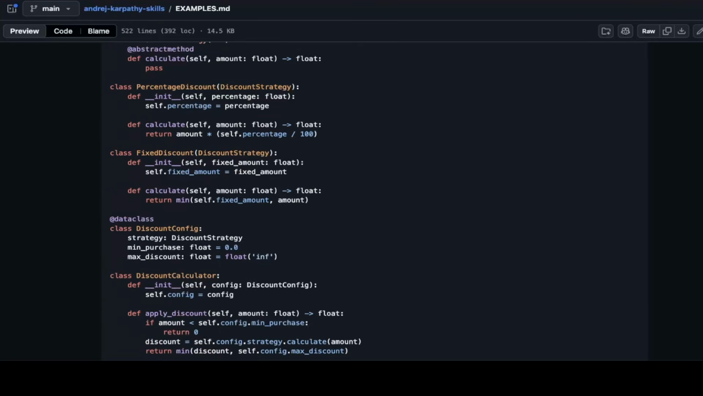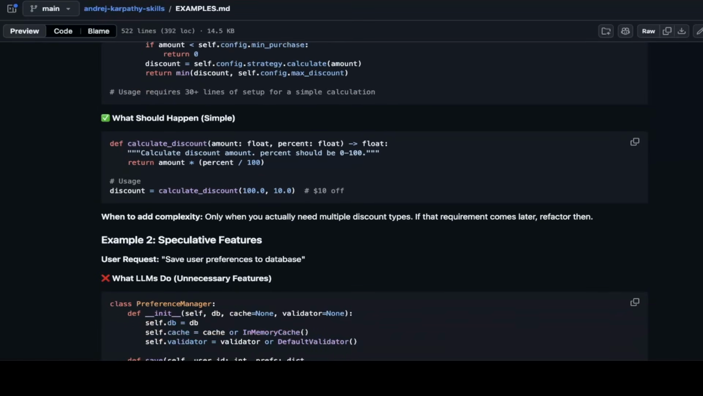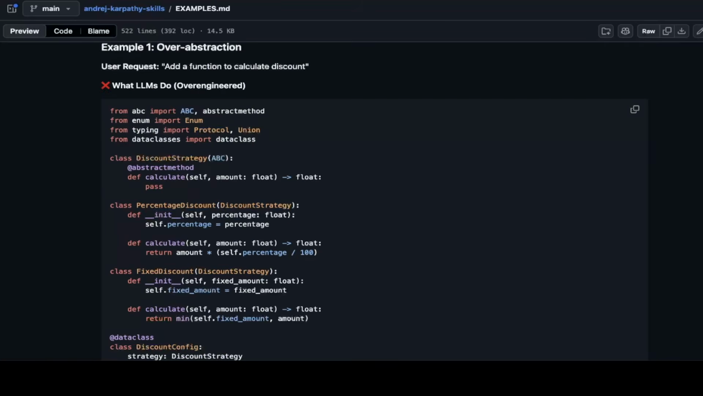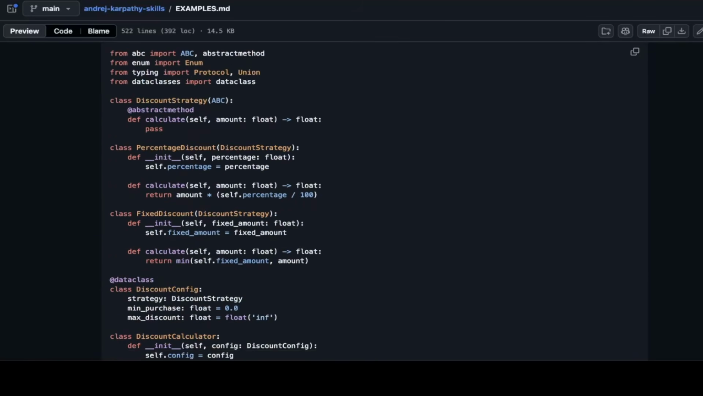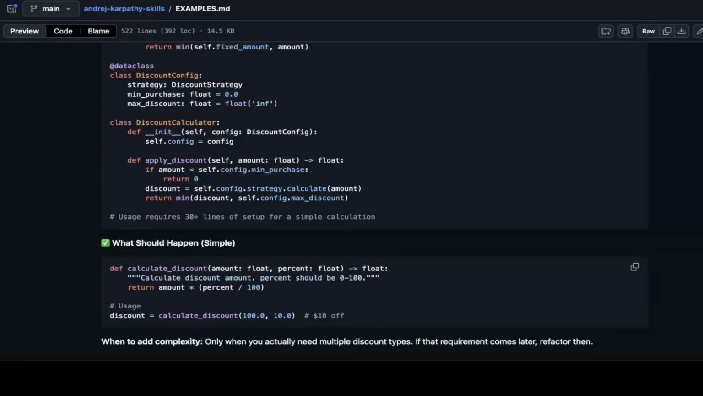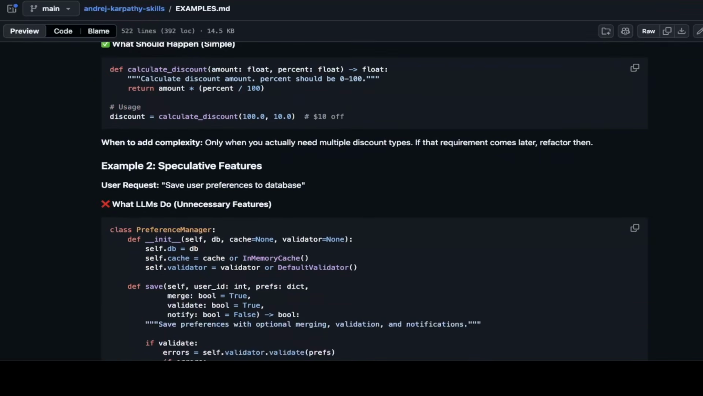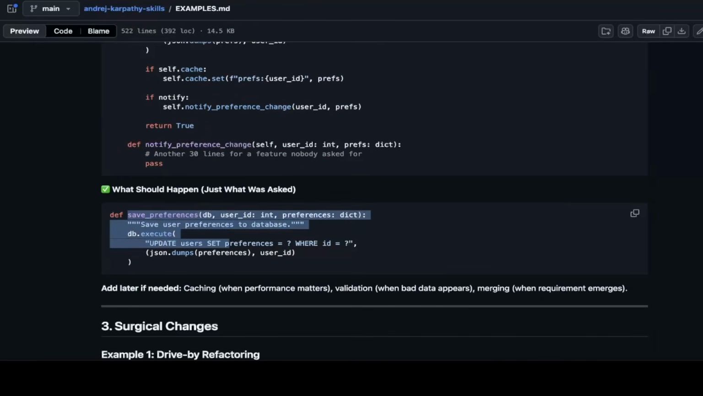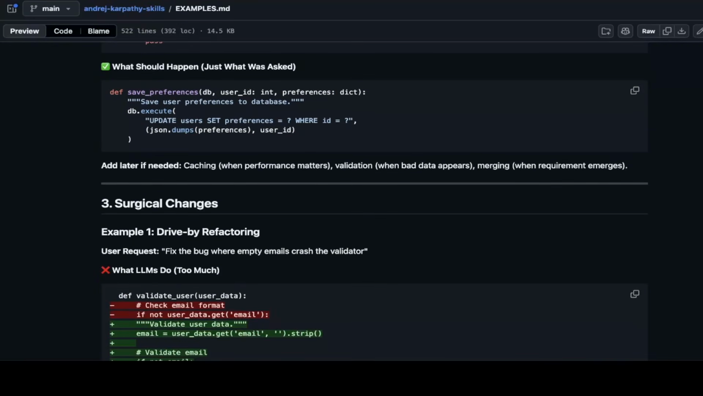So, they give another example of what should happen for this simple, like a large class. This is basically what needs to be resolved, right? So it's calculate discount, as simple as this, but don't overcomplicate it by building a huge class. So that's the second point, which is simplicity first, right? And then they give another example, example 2. This is also basically telling you to make it simple, don't overcomplicate it. So very good. The third thing is surgical changes.